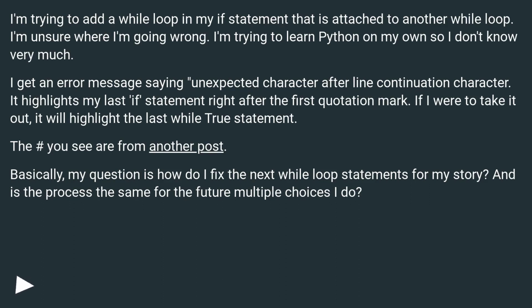I get an error message saying unexpected character after line continuation character. It highlights my last if statement right after the first quotation mark. If I were to take it out, it will highlight the last while true statement. The hash you see are from another post. Basically, my question is, how do I fix the next while loop statements for my story? And is the process the same for the future multiple choices I do?